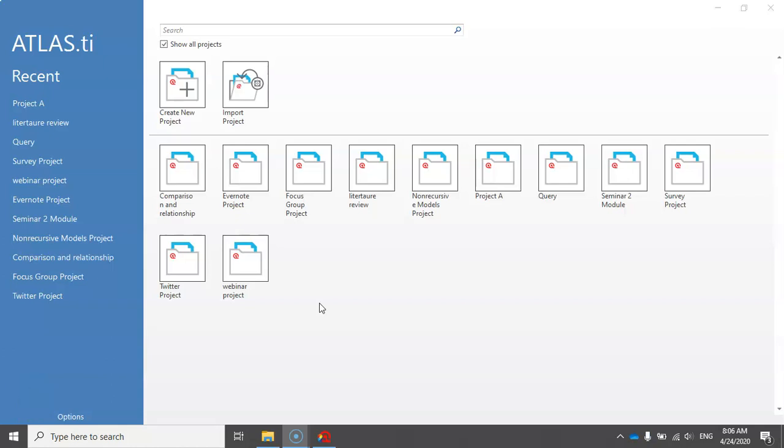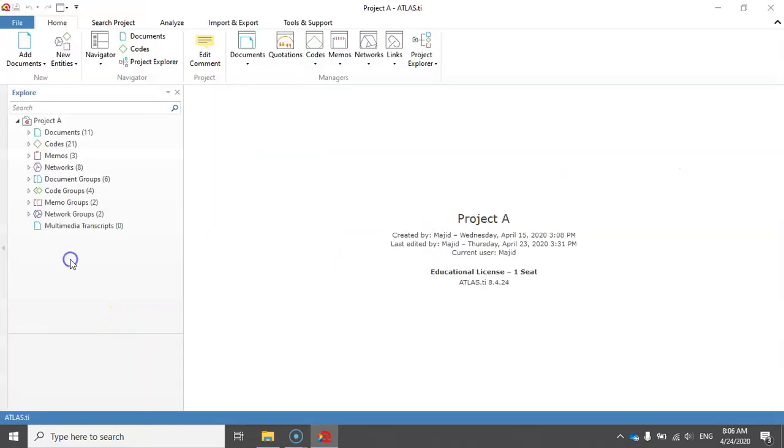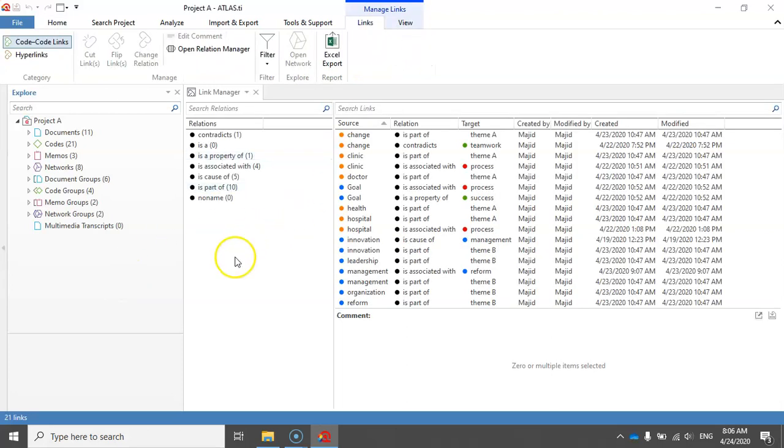In this video, I'm going to show you how you can manage the links between the quotations and also between the quotes in ATLAS.ti. So let me open the project. Okay, this is our project. To open Link Manager, I just click on Links button.